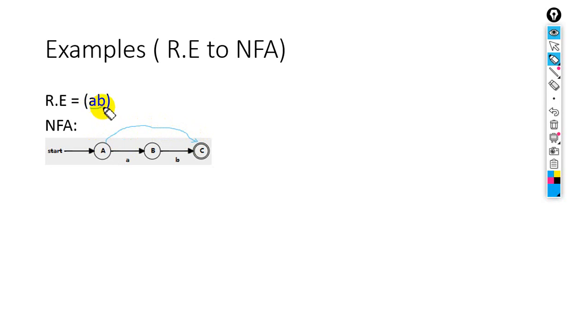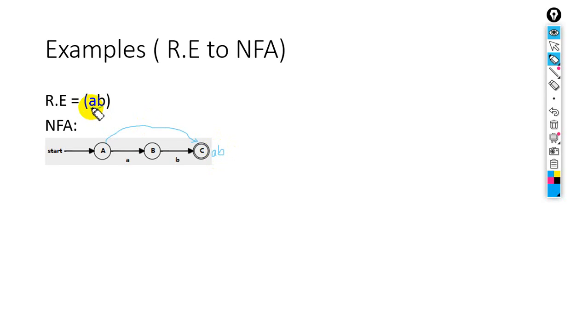This is the input string. This input string starts from A towards C. So this is the final state. So on the final state, what will be collected? The accepted string will be AB. Why AB? Look at this.